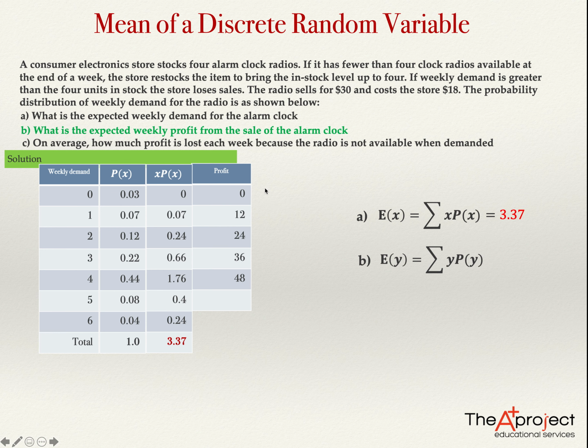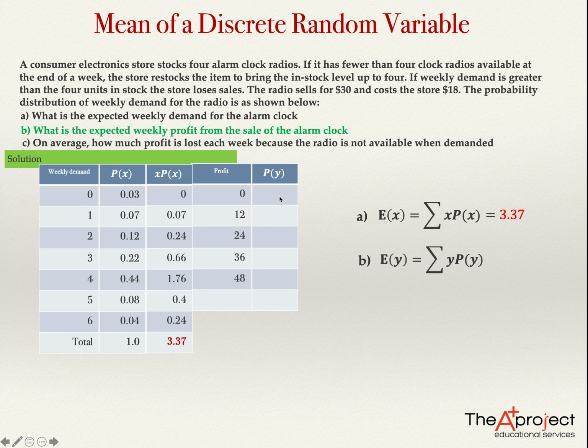The probability of having a profit of 0 will be that nobody comes. So it's the same probability of a weekly demand of 0. If the demand is 0, they don't sell any radio, and for that reason the probability of that is the same as the probability of 0, and the probability of 0 is 0.03.